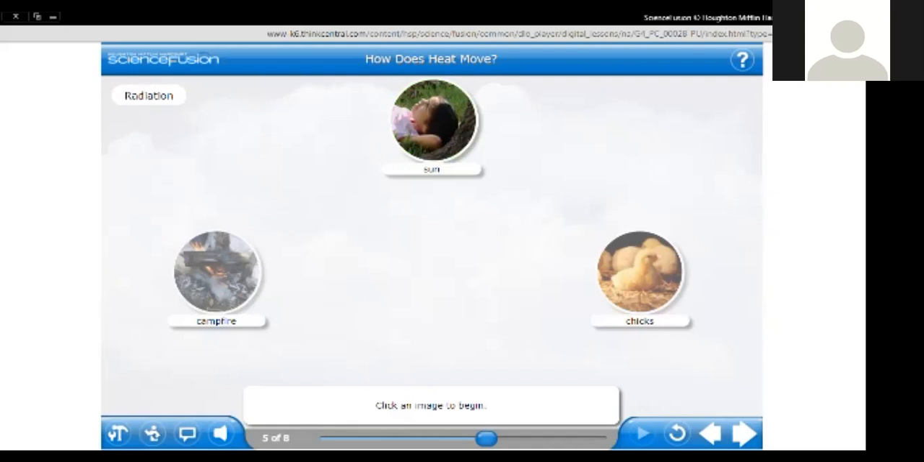Look at this girl. She's sleeping beside a tree and enjoys the sun's heat and light through radiation.